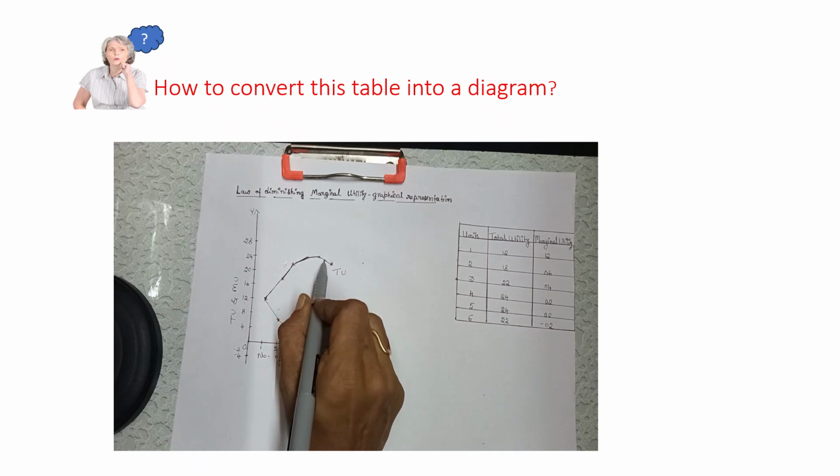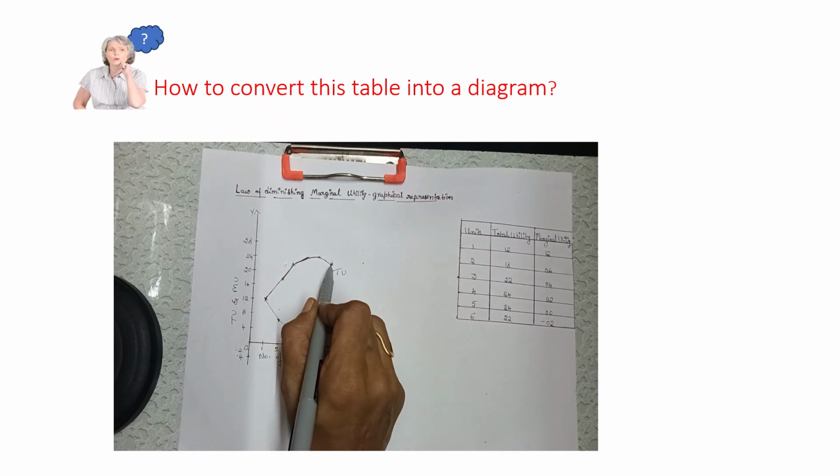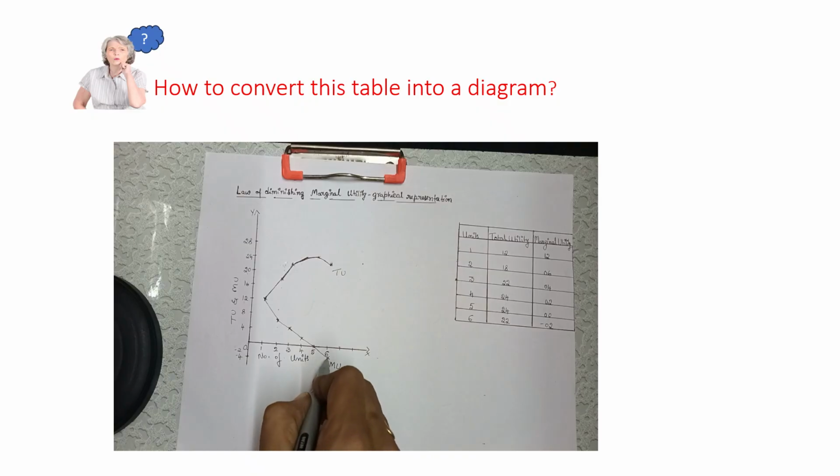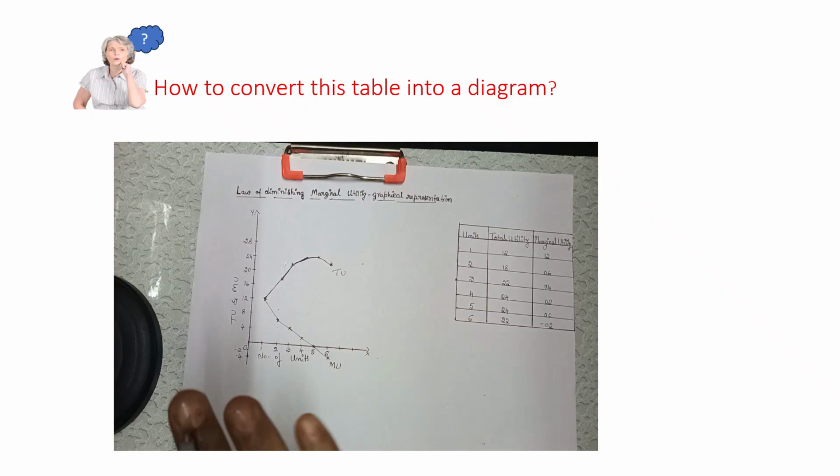After that it starts falling. Marginal utility goes on diminishing, and it becomes negative at the sixth unit of the commodity's consumption. This is how we can draw the utility curves.